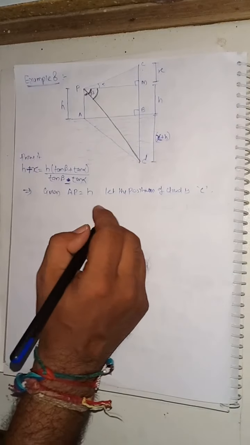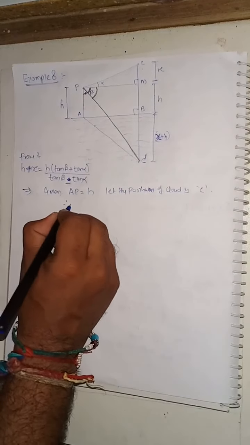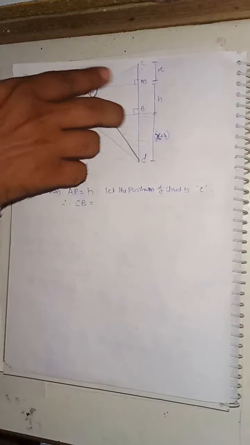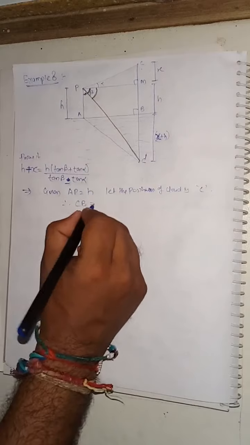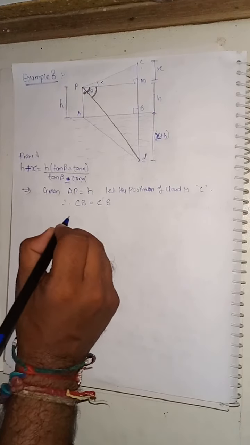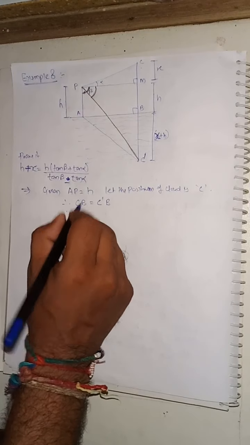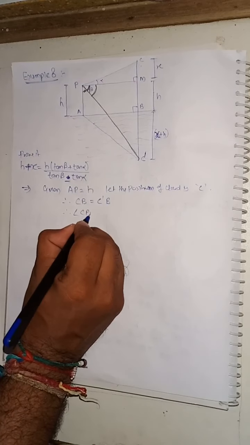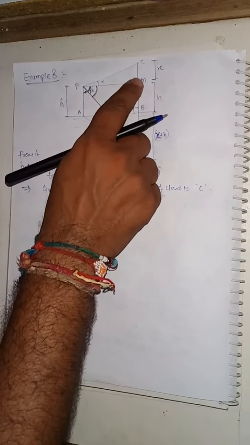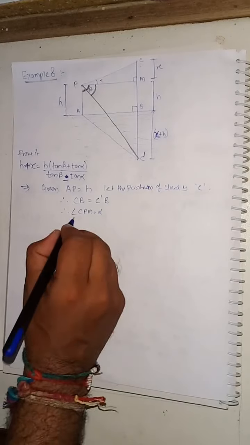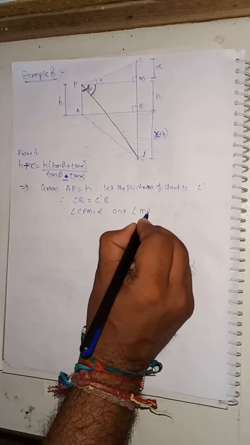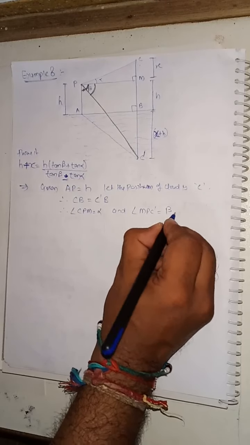The cloud's position is now at C. Okay, therefore we can say that CB is equal to C dash B. And what else is given to us? Given is angle CPM is equal to alpha and angle MPC dash is equal to beta.